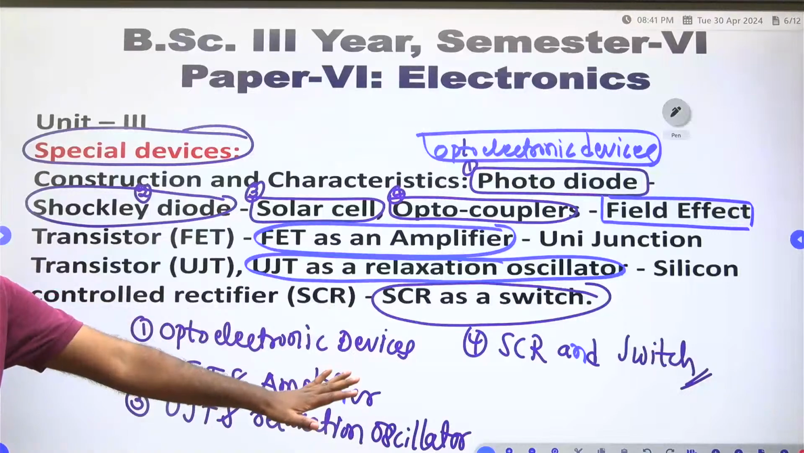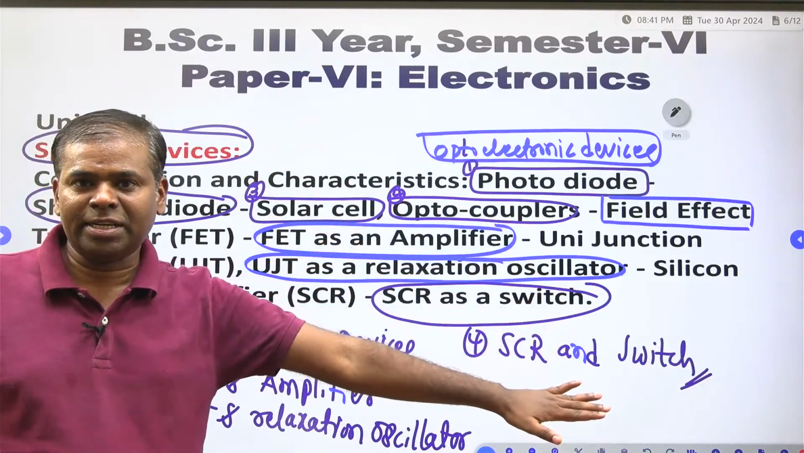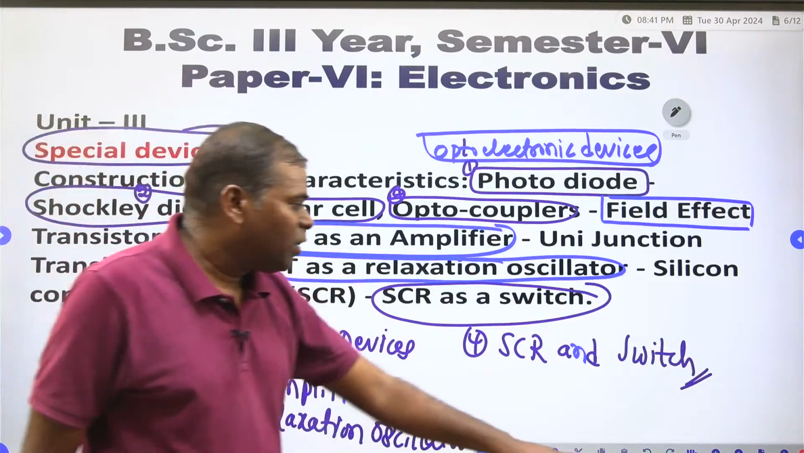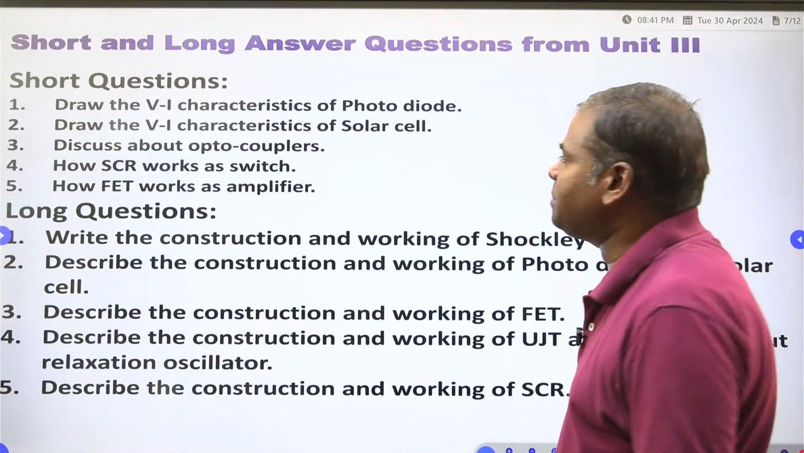Only 4 questions are there. If you read these 4 questions, you will get the 20 out of 20. Clear? You read these 4 questions, you will get the 20 out of 20. Now you have to see how you get the 20 out of 20.